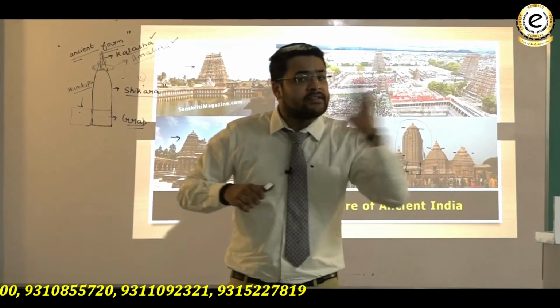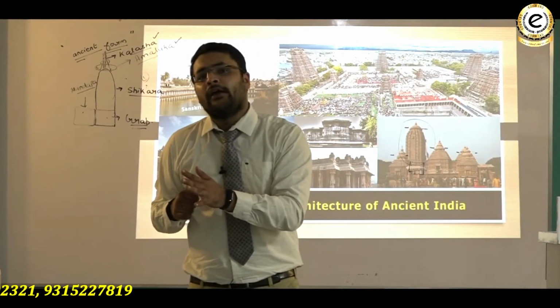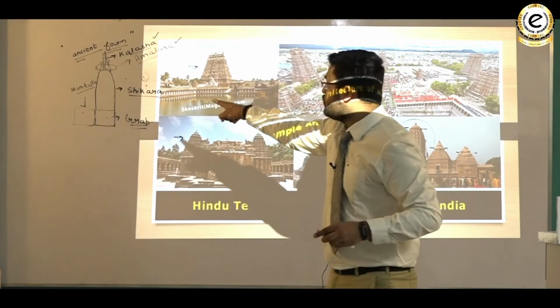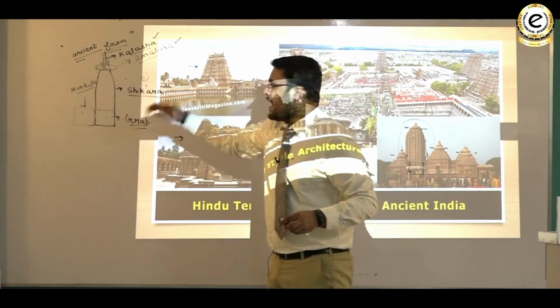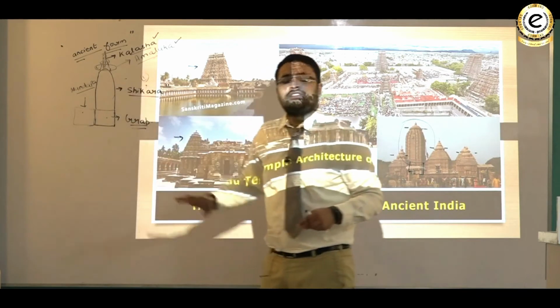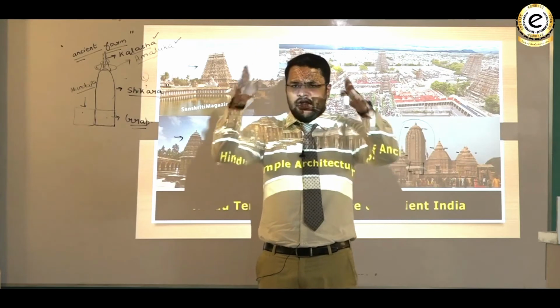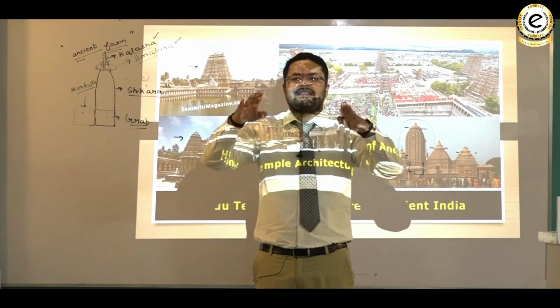We do not see such construction in southern India, because in southern India, this tower-like structure, which you are seeing here, looks very steep. But as you enter southern India, this tower-like structure becomes more like steps. The inclination of the walls becomes more gentle, very less inclined.